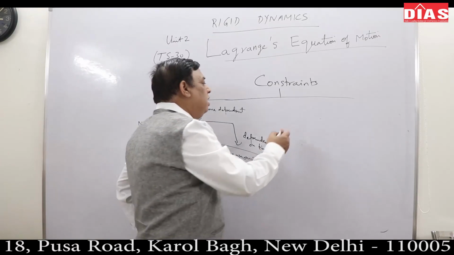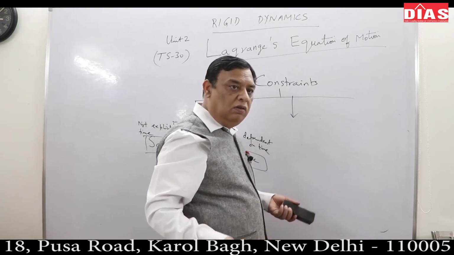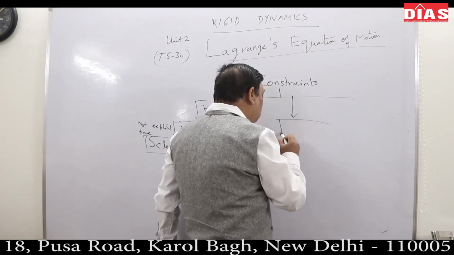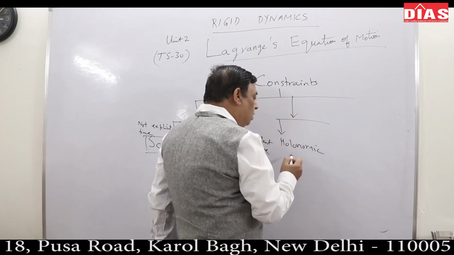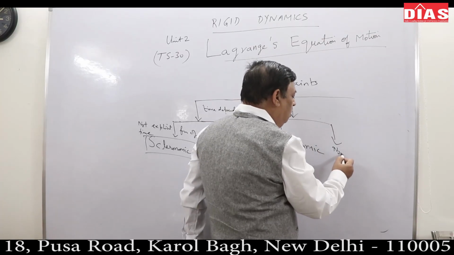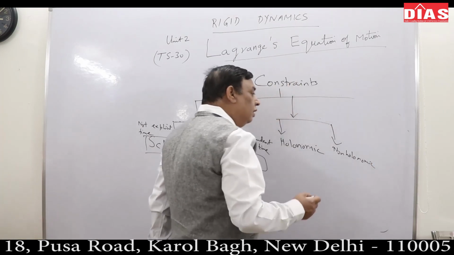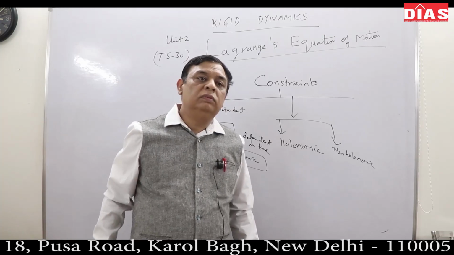This is rheonomic. Another thing is whether they can be written in the format of an equation or an inequality. If they can be written in the format of an equation, then they are called holonomic constraints. I will illustrate. Or if they are not holonomic, then they are called non-holonomic. I will just illustrate. Like if I say a particle is moving on the surface of a sphere, then what?